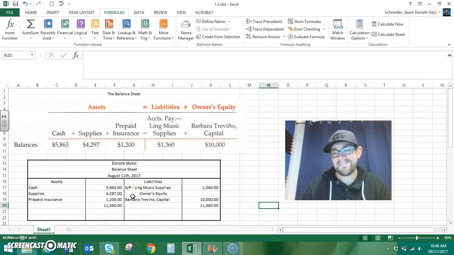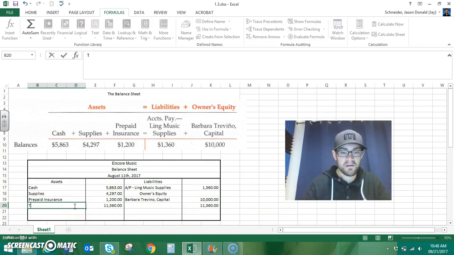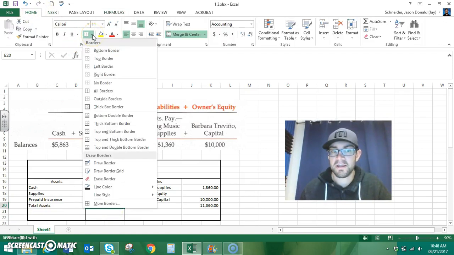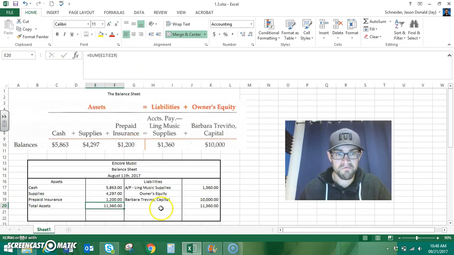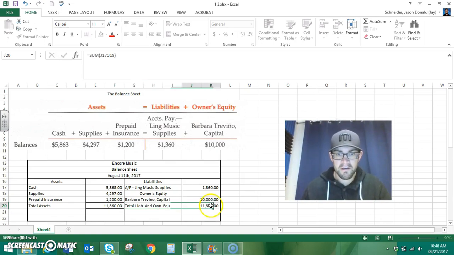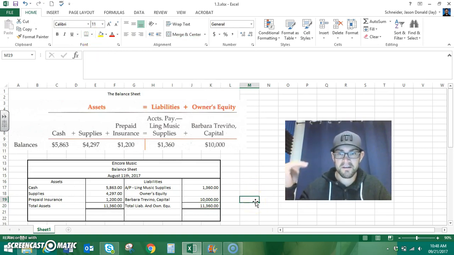So when we have this, we have a few more steps to go. What we need to do is write total assets, and we need to rule this properly. To rule it properly, what we need to have is a single line above and a double line below. We then have our total liabilities and owner's equity. And again, to show that it balances, we need to rule properly. We need to have a single line above, a double line below. Our ruling. Our balance sheet is now complete.